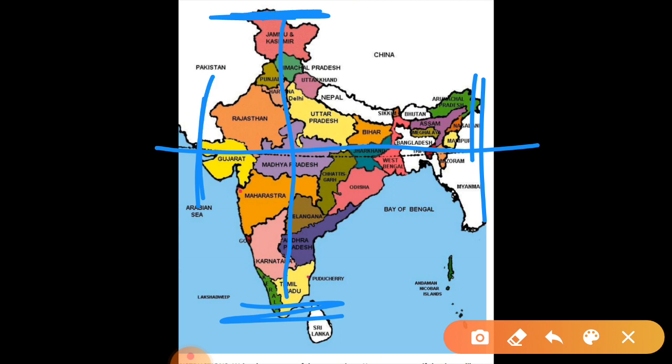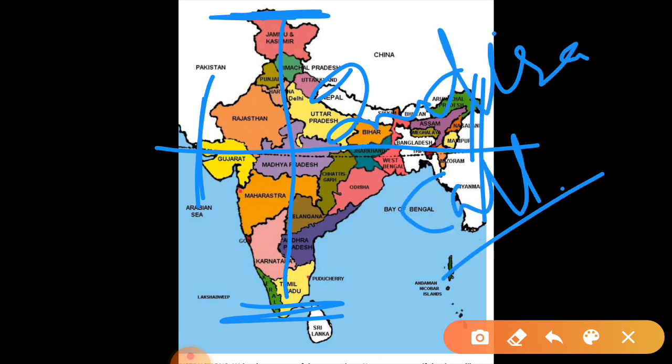On the northern side, it's Indira Col. This is the last point. Earlier, the last point was Indira Point in the Andaman and Nicobar Islands, but in 2004, after the tsunami, that point was immersed.